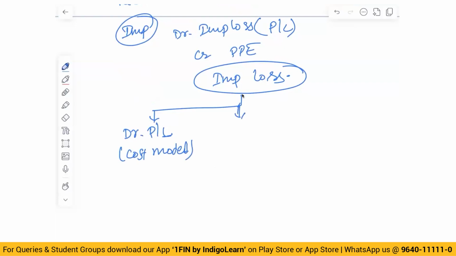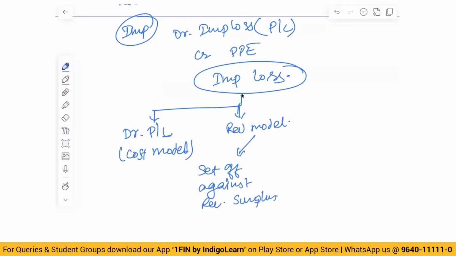Then if you are following the revaluation model, first you will set off the impairment loss against revaluation surplus, then the balance will be debited to P&L.